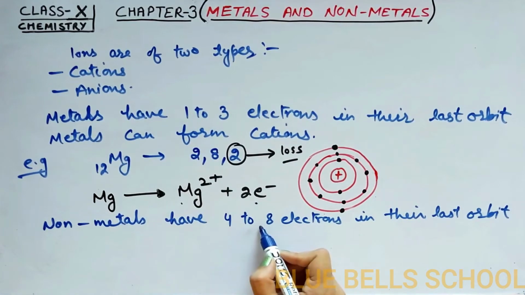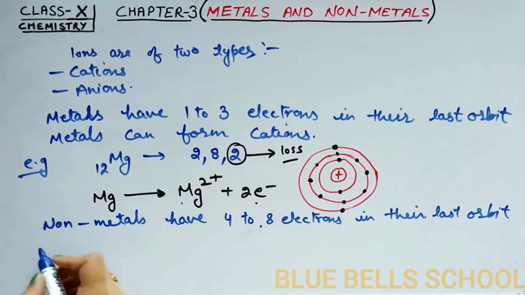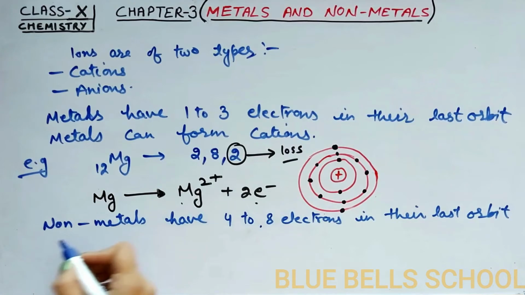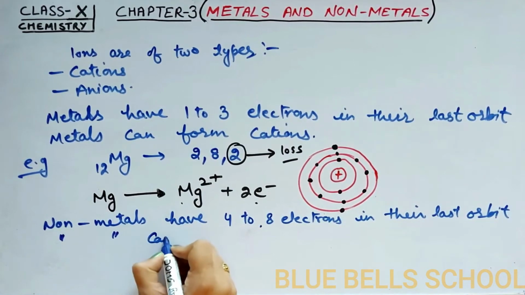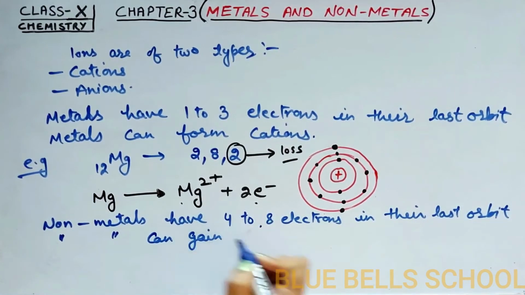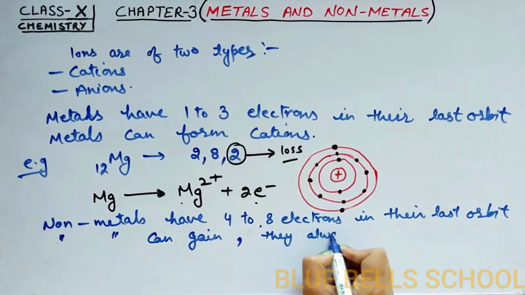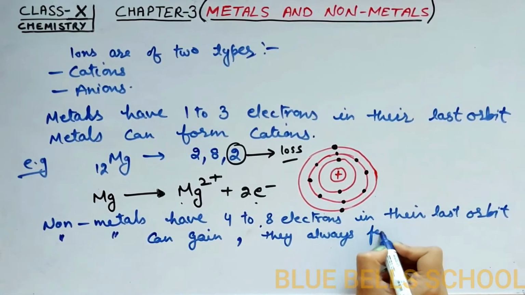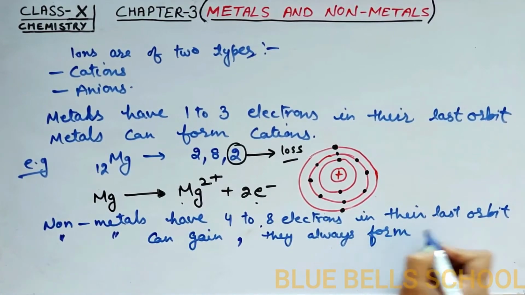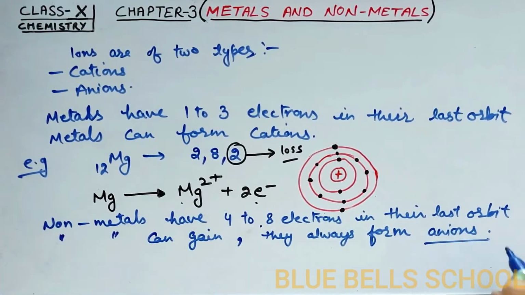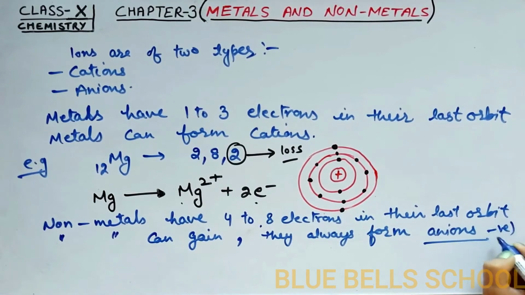Due to the presence of a large number of electrons in their last orbit, they have capacity to gain electrons and they always form anions, which are negatively charged.